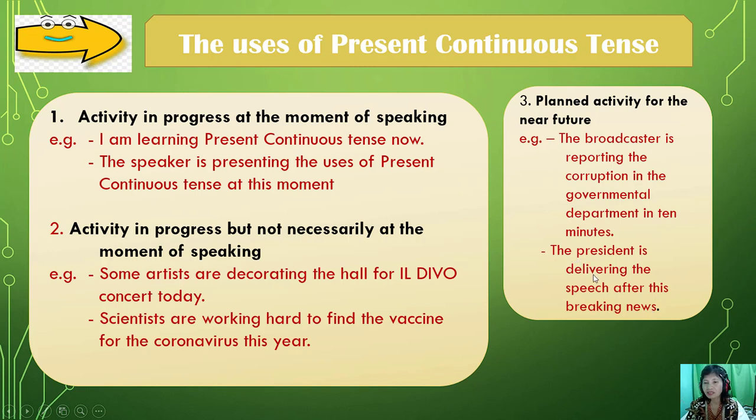It means that the activity and the plan are in a very short interval. The president will deliver the speech immediately. So we use continuous tense here. The president is delivering the speech after this breaking news.